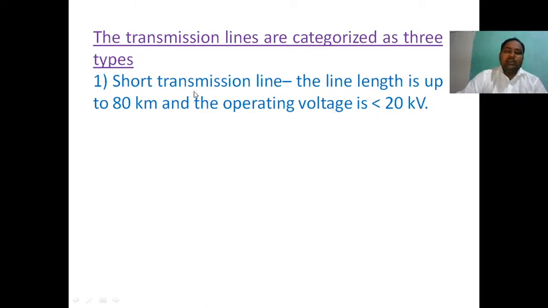Once again I repeat, the short transmission line has a line length up to 80 kilometers and operating voltage less than 20 kV. Normally in a short transmission line, the capacitance effect is ignored. Whether the capacitance effect is considered or ignored, we get the same efficiency, so we do not consider it.